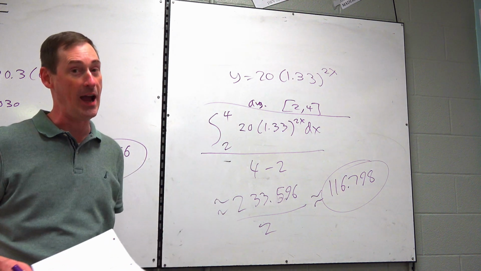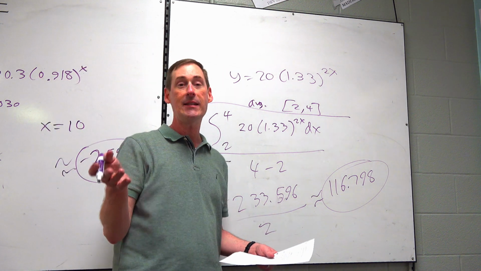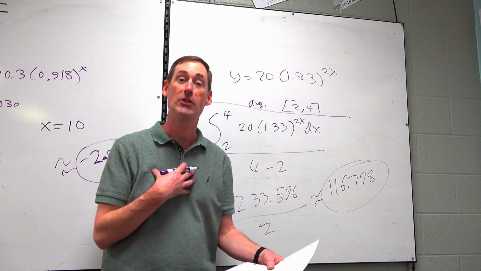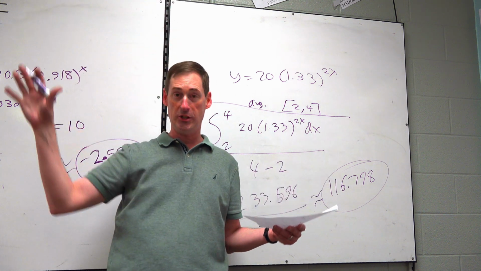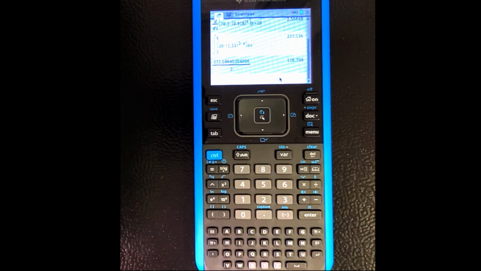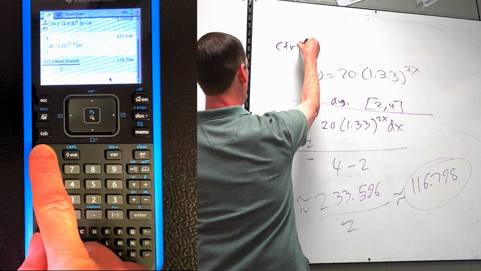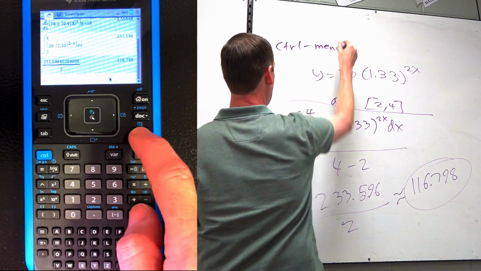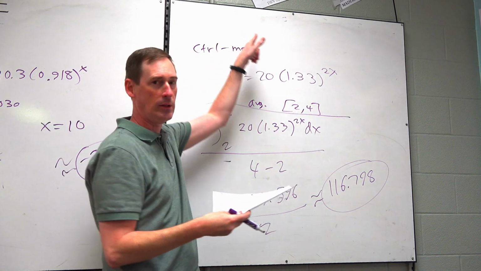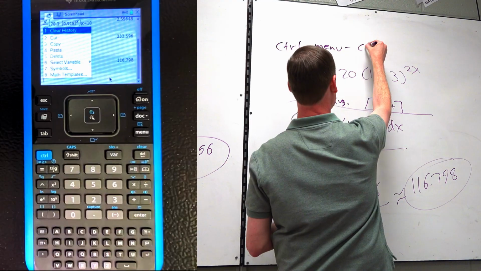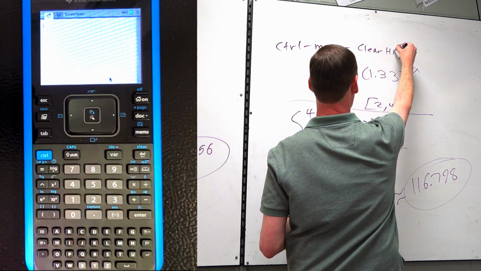And now you know how to use all the cool calculus stuff and even the solve on your TI Nspire. Very nice, okay? And last thing, by the way, for those of you who are OCD just like me, you can clear all the history because students always ask, hey, Mr. Wade, can I just clear all this junk out of there? You can, all right, blue control, and then hit the menu button because right above it is like a little blue outline. And the very first thing is clear history, and you get to clear the whole screen.